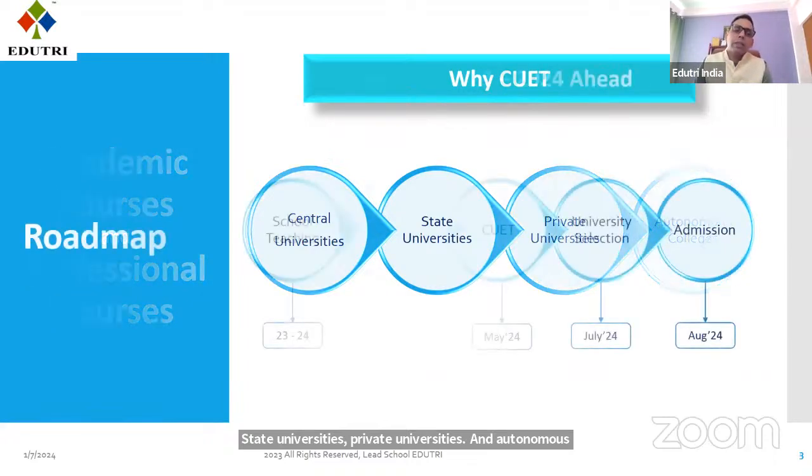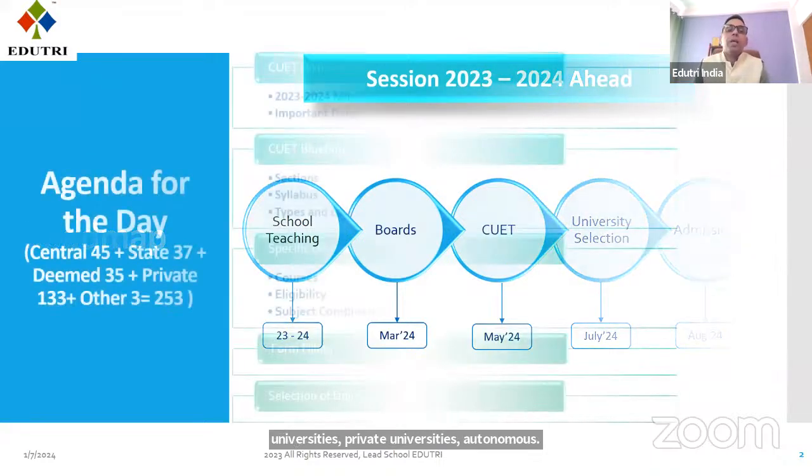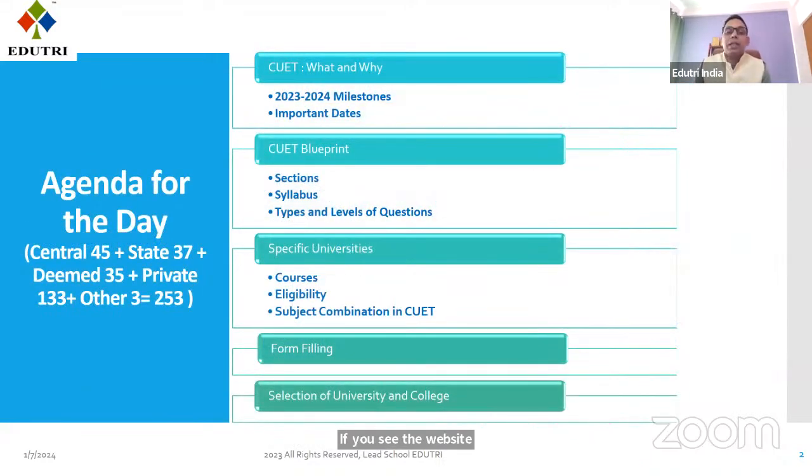If you see the website of NTA, you will find there are 45 central universities, 37 state universities, 35 deemed universities, 133 private universities, and 3 other colleges.